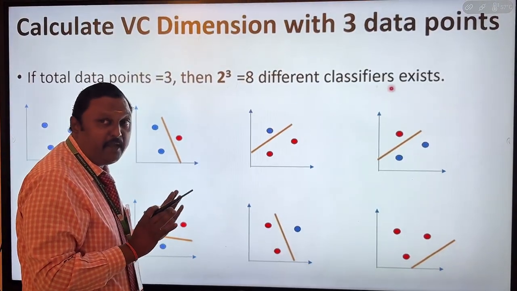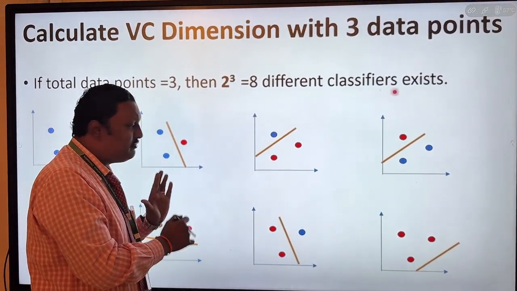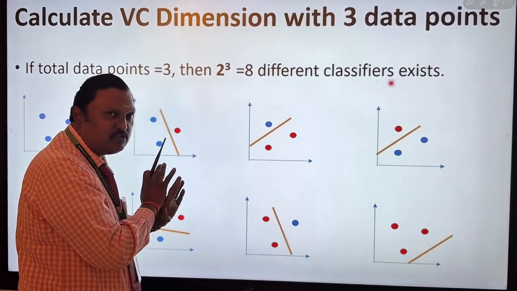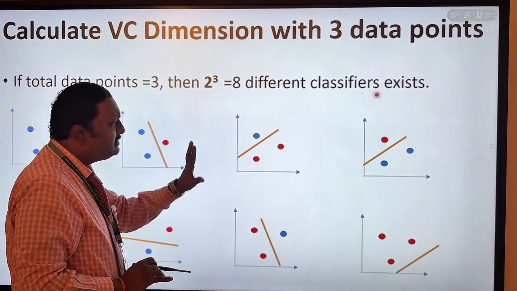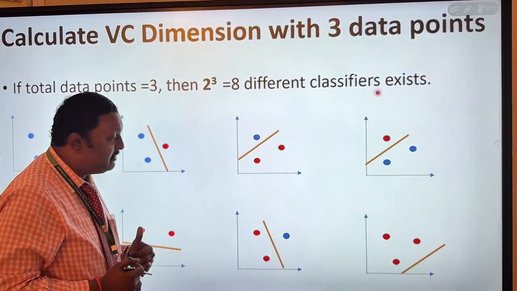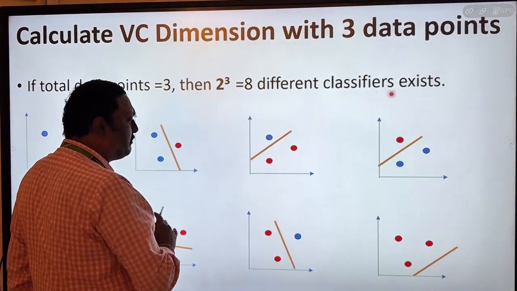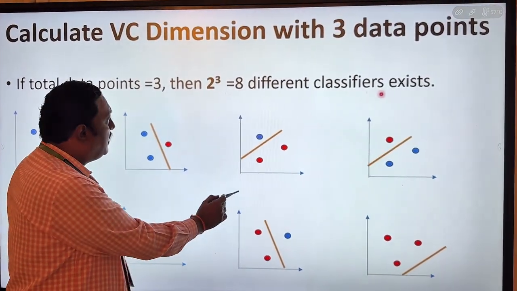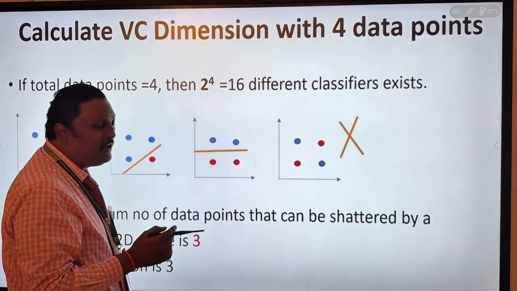My ultimate objective is that the line is either this line or that line, that is not a problem. But the thing is, the data points are classified in a correct manner. So that is my objective. So the 3 points is very correct. Next, I am going to try 4 different data points.